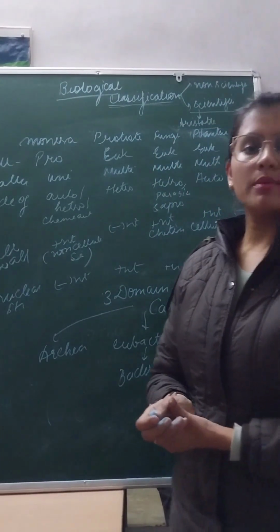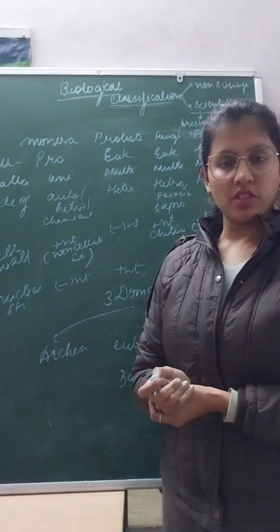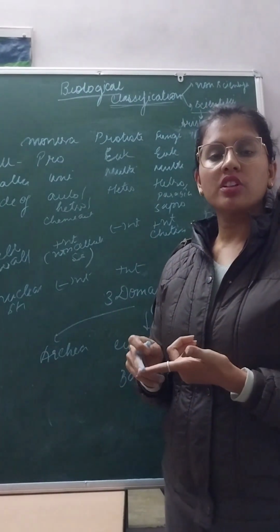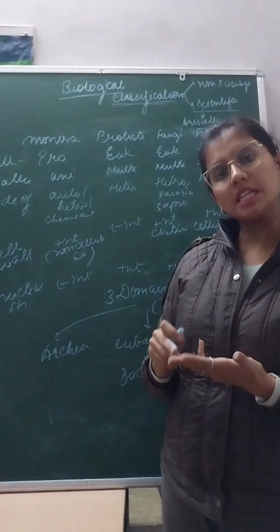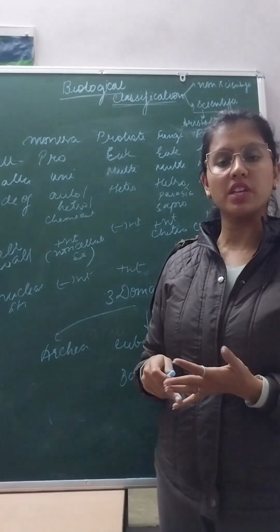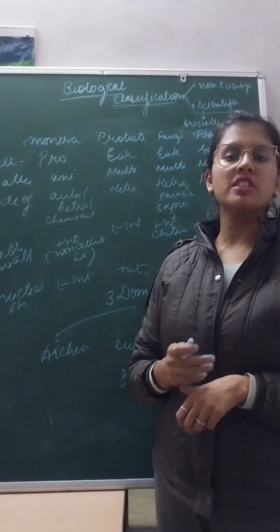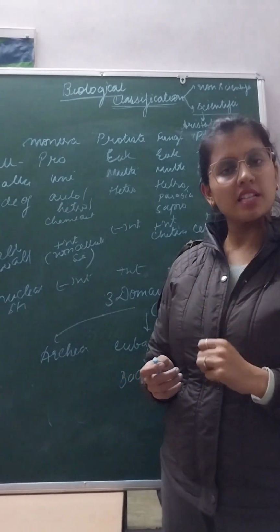This was all about types of classification. We have seen Aristotle's first scientific basis for classification, 2 kingdom classification, 3 kingdom classification, 4 kingdom classification, 5 kingdom classification, and 3 domain classification.